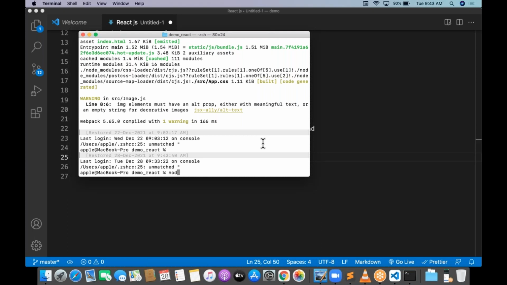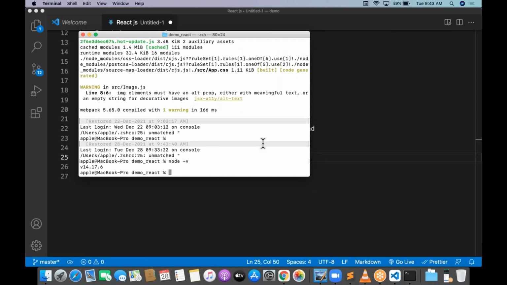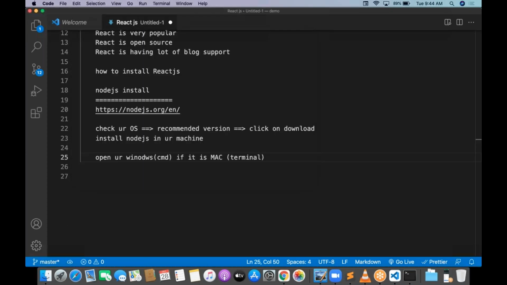In Terminal, first we need to check the node version: node space minus v. It is going to check your node version. After that, we need to check the npm version: npm space minus v. So node space minus v checks the node version, and npm space minus v checks the npm version.